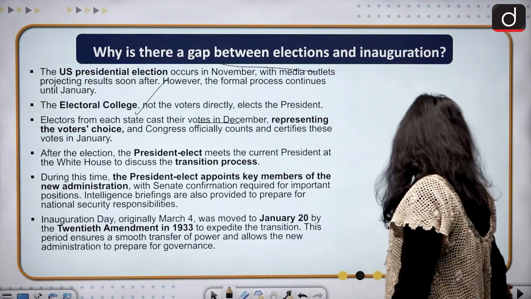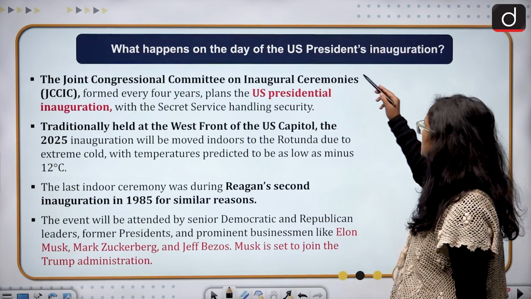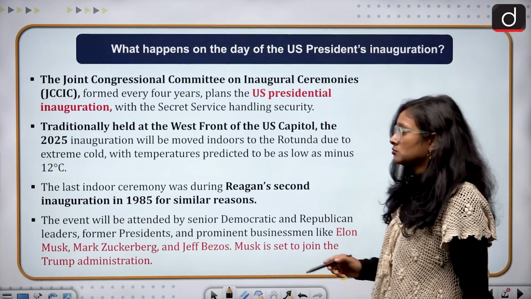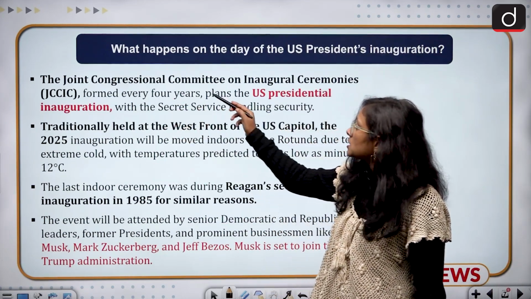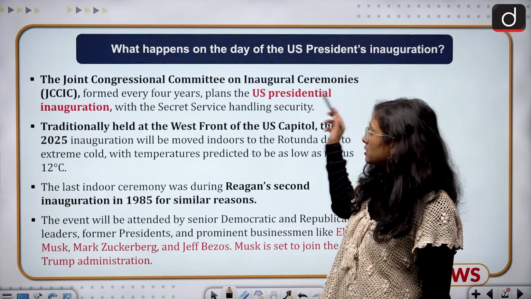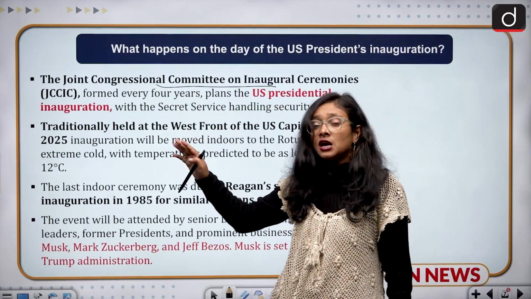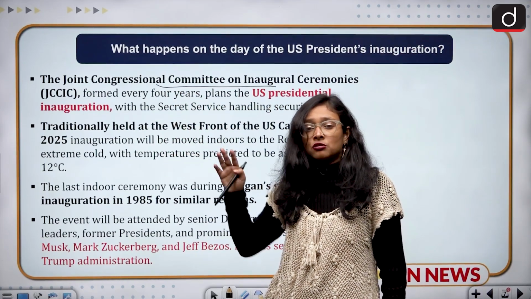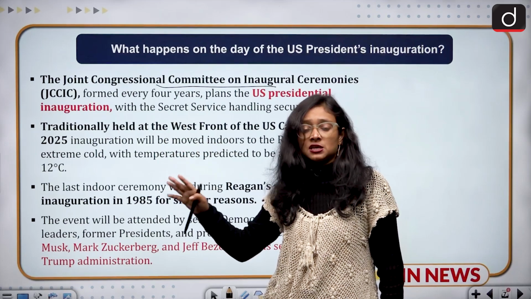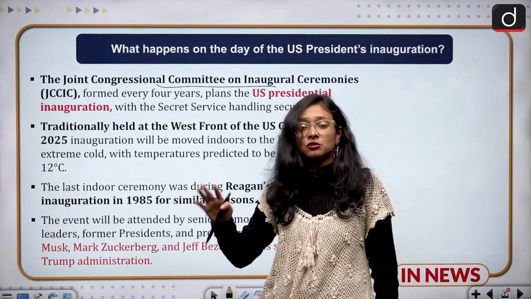Now we'll come to the discussion of what happens on the day of the US president's inauguration. There is a committee, the Joint Congressional Committee on Inaugural Ceremonies, and this committee looks after everything. It is formed every 4 years, and it also looks after security, with the Secret Service there, so that there will be no harm or disruption during the oath ceremony.